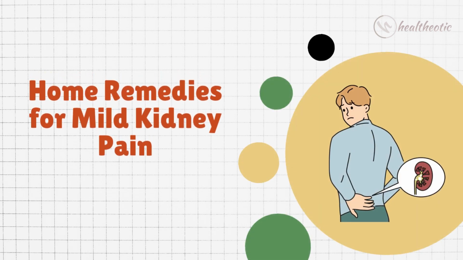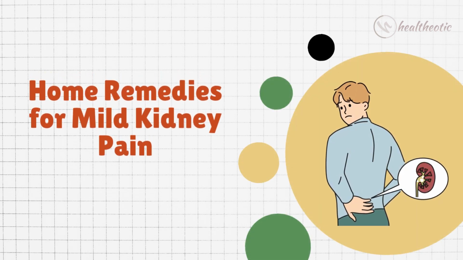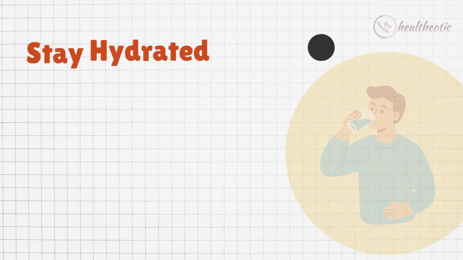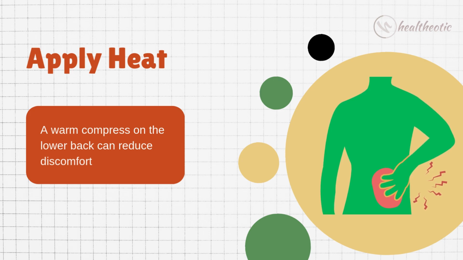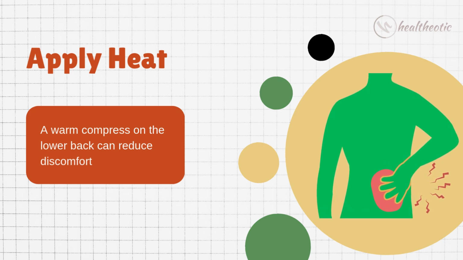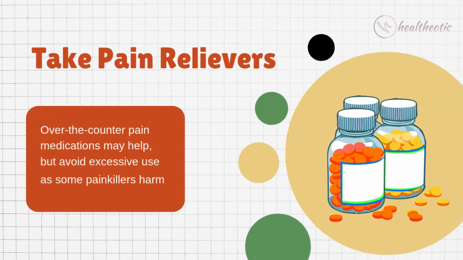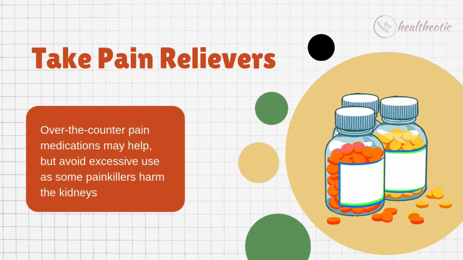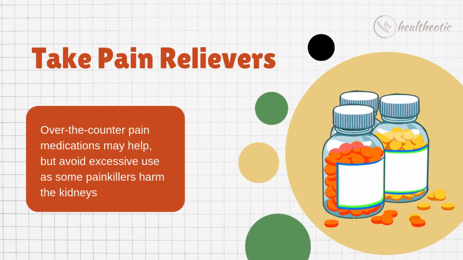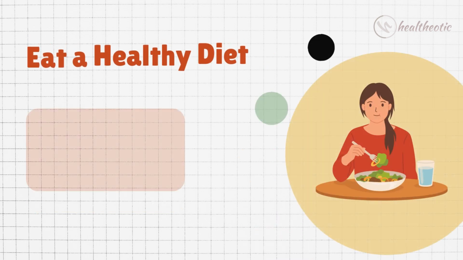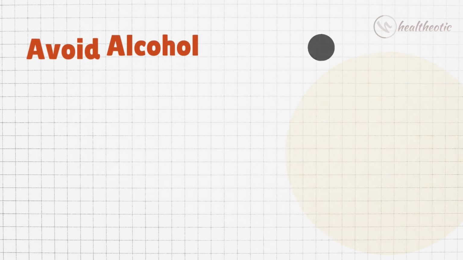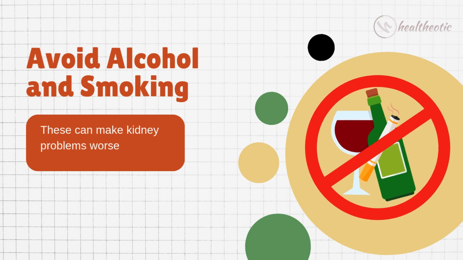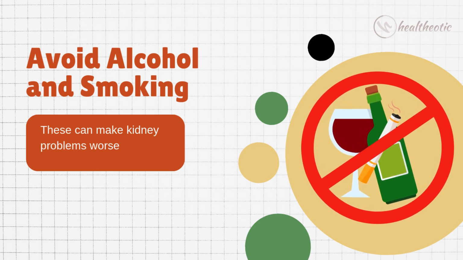Besides it, you can also try some home remedies for mild kidney pain such as hydration, because drinking enough water helps flush out toxins. Or you can apply a warm compress on the lower back to reduce the discomfort. Over the counter pain medications may help, but avoid excessive use as some painkillers harm the kidneys. And reduce salt, sugar, and processed foods to protect kidney health. And strictly avoid alcohol and smoking because these can make kidney problems worse.